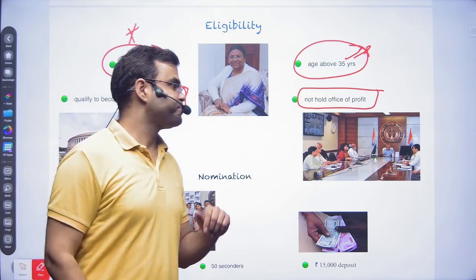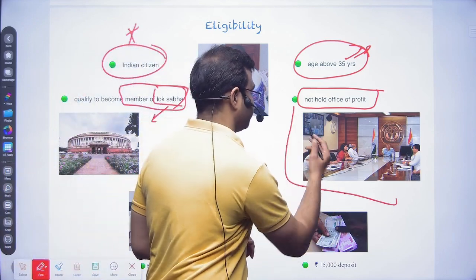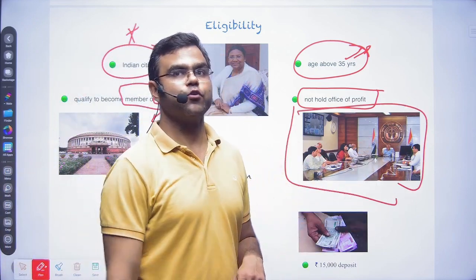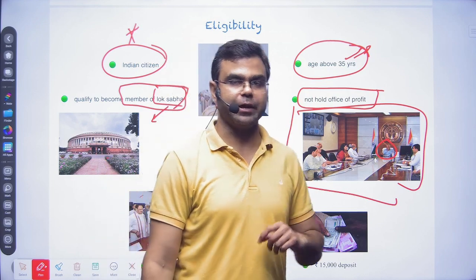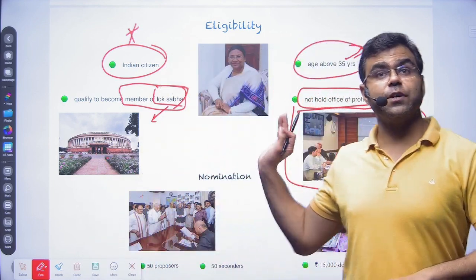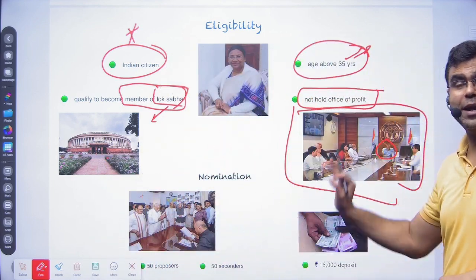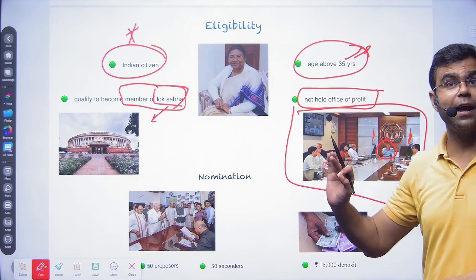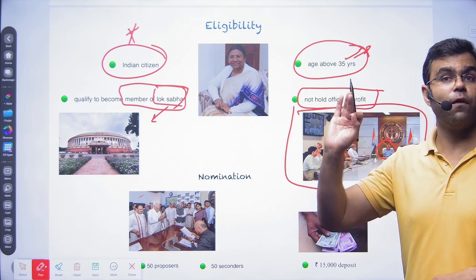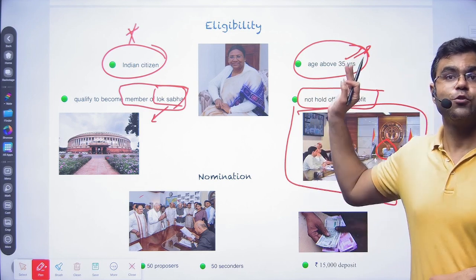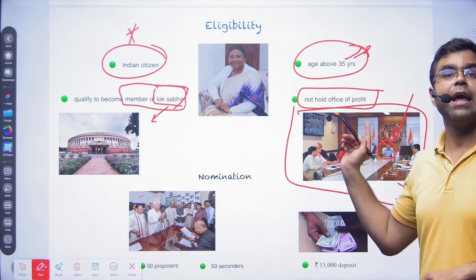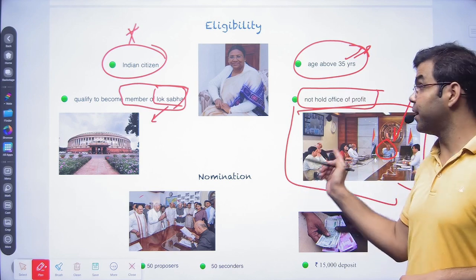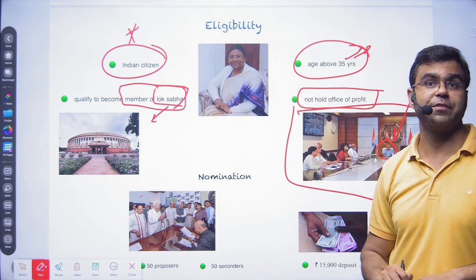For example, take this image, okay? The person is the Chief Secretary of the Uttar Pradesh government. The office obviously has an influence in government. So as a Chief Secretary, he cannot run for the election of president.